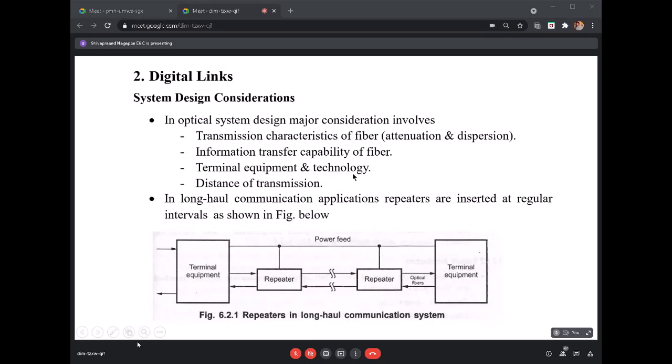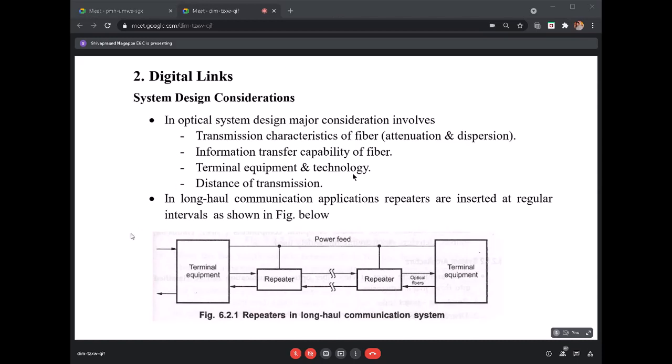Even though it has a larger bandwidth, for which application you are using, the type of fibers being used, and what is its capability, you will be studying. Later on you will be studying about terminal equipment and the technology.